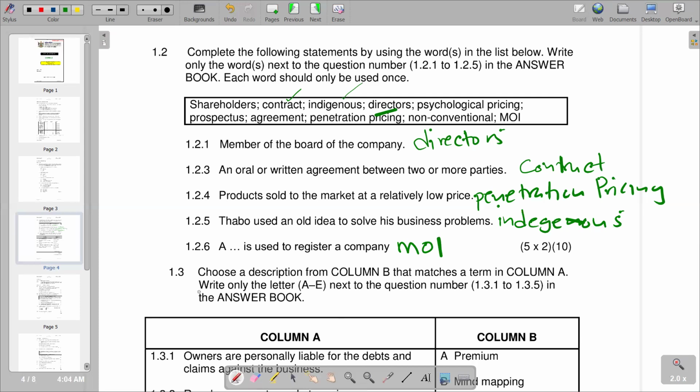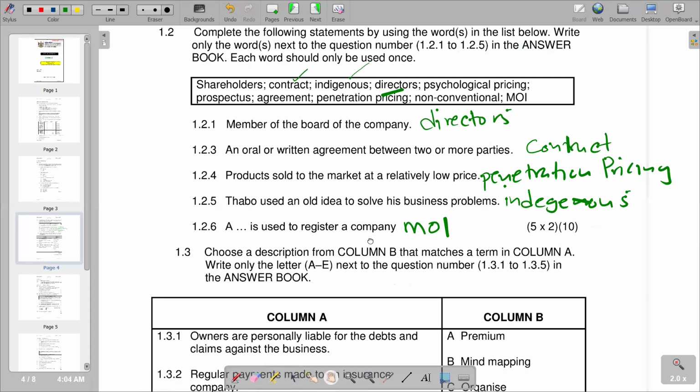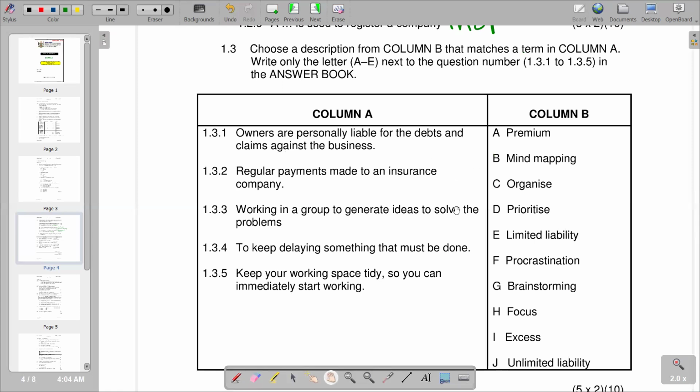Then go to 1.3. Choose a description from column B that matches a term in column A. Write only the letters A to E next to the question numbers 1.3.1 to 1.3.5 in the answer book. We are given column A and column B. 1.3.1 reads: owners are personally liable for the debts and claims against the business. Unlimited liability becomes the response, which is J.